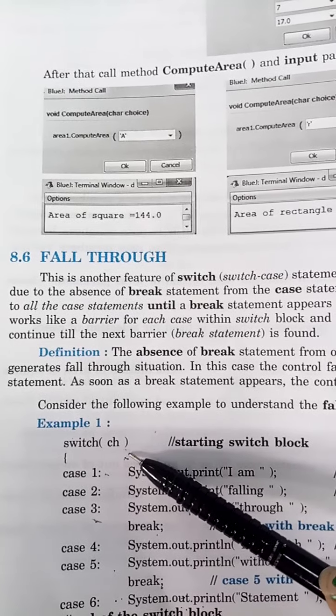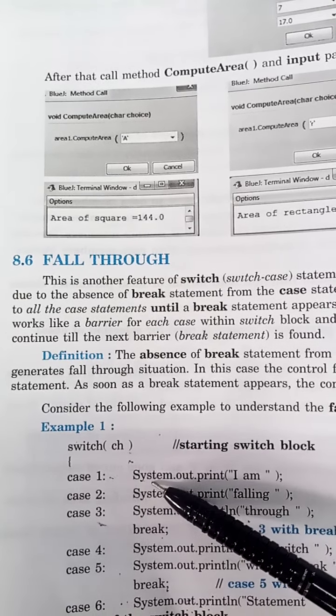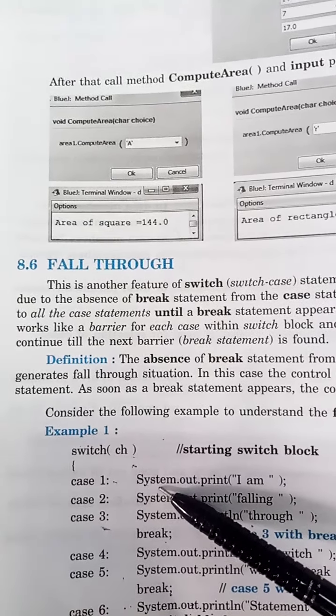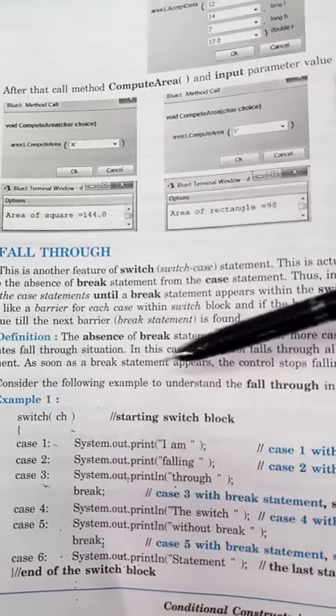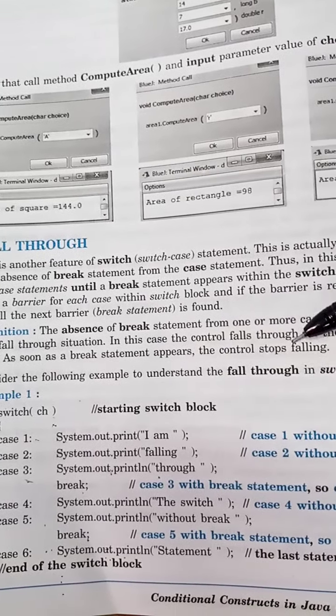So because of the absence of the break statement, a fall through condition will happen. The absence of a break statement from one or more cases within the switch statement generates a fall through situation. In this case, the control falls through all the cases till it finds a break statement. As soon as a break statement appears, the control stops falling.